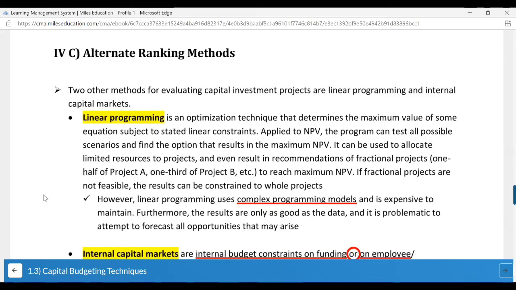It can be used to allocate limited resources to projects and even result in the recommendation of fractional projects. So you can invest some of your amount in project A and some of your amount in project B. Now, what will be an optimal mix? That also linear programming will tell you. If fractional projects are not feasible, the results can be constrained to whole projects.